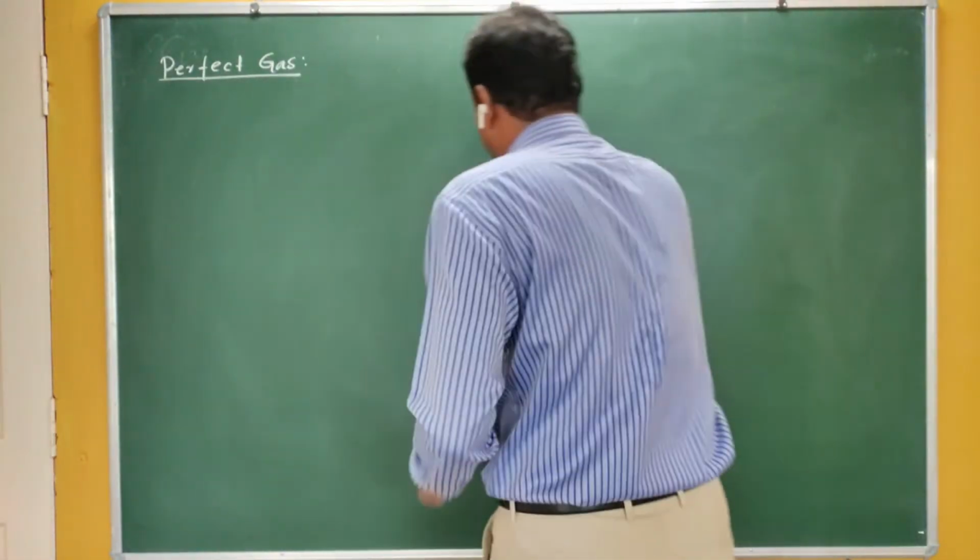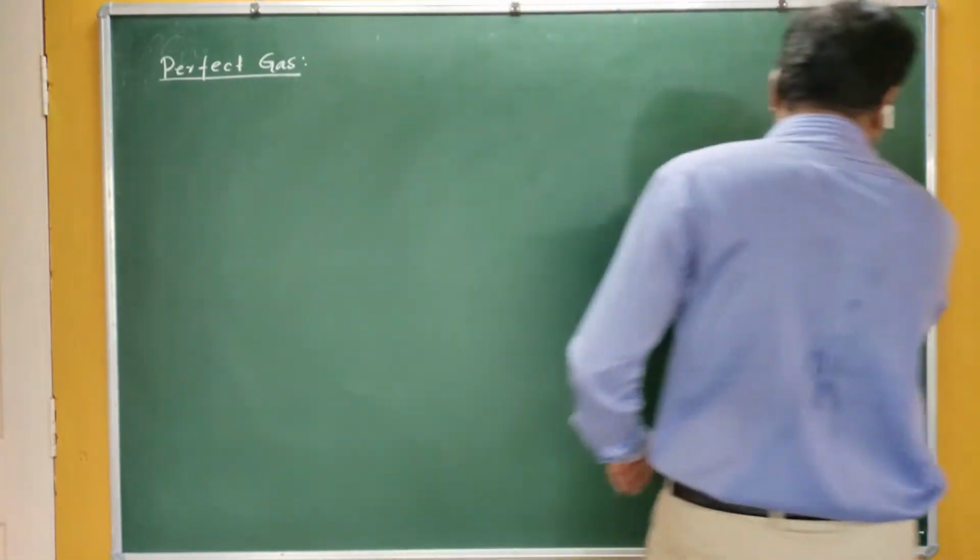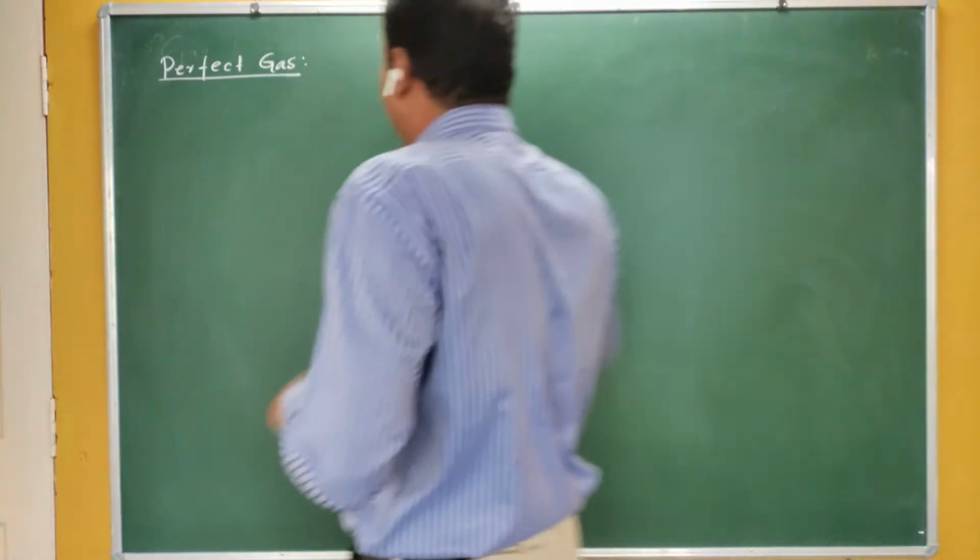So first let me derive the equation of state for a perfect gas. What is a perfect gas?